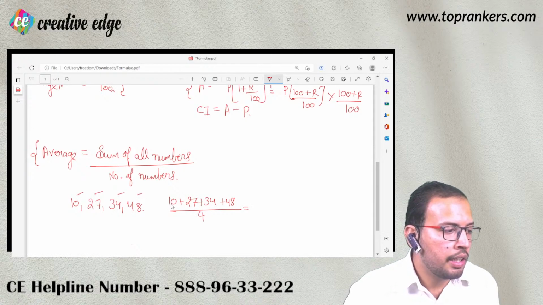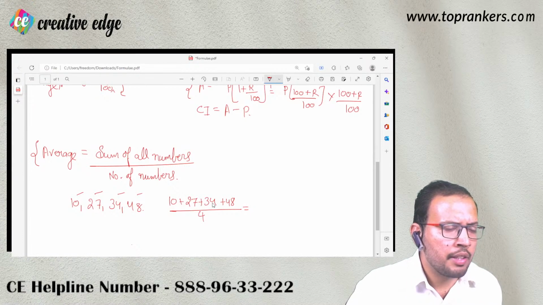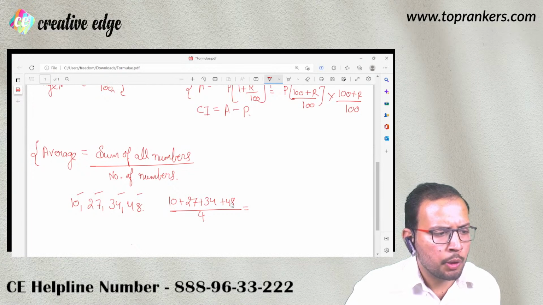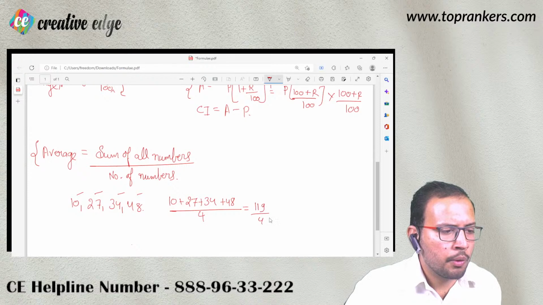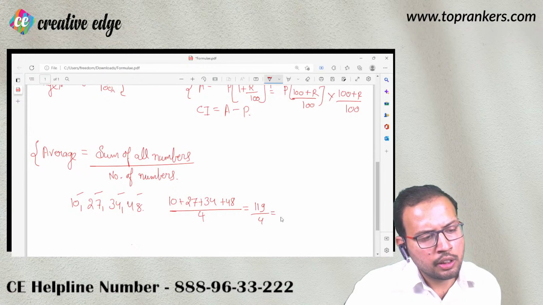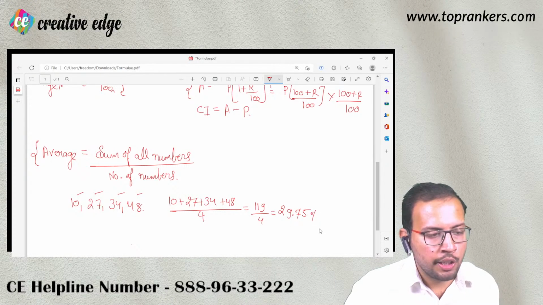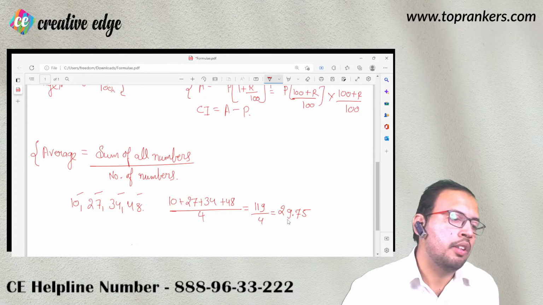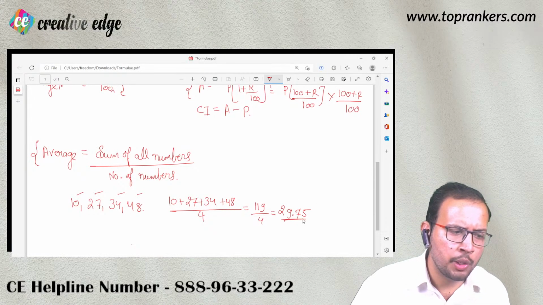So वो हो जाएगा 10 plus 27 is 37. 37 plus 34 is going to be 71. 71 plus 48 is going to be 119, I guess, upon 4. So this is going to be 29.75. Sorry, not percentage. Avoid this, not percentage. This is the average of these numbers. Now, what is the significance of 29.75?